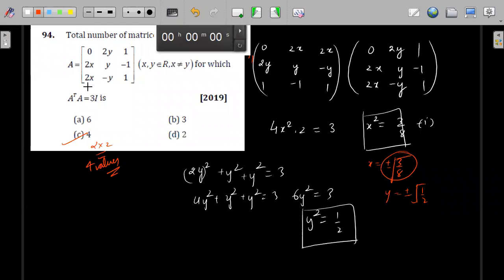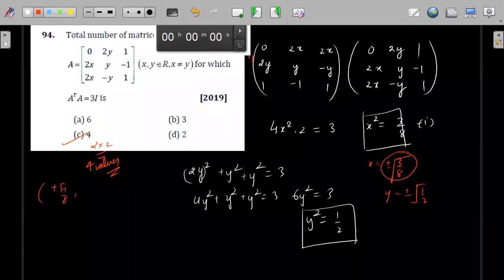Understood? So if you are taking a value of x, everywhere you have to substitute the same. If you are taking a value of y, then all the possible combinations: plus root 3 by 8 plus 1 by root 2, then minus root 3 by 8 minus 1 by root 2. So plus minus, that is by 4. Suppose you are getting x equal to plus minus root 2 and y equal to plus minus 1.